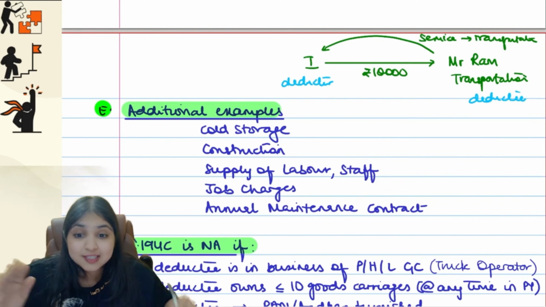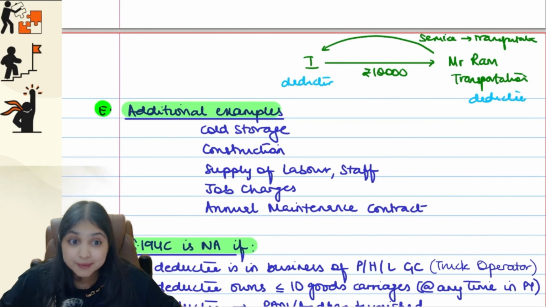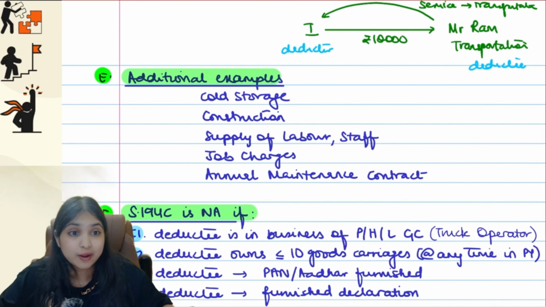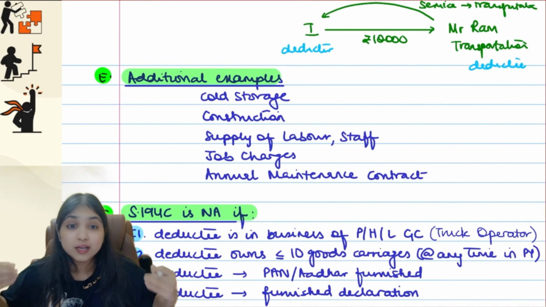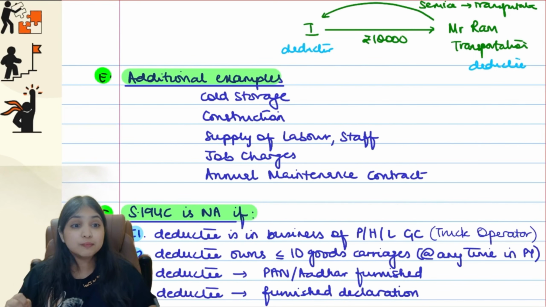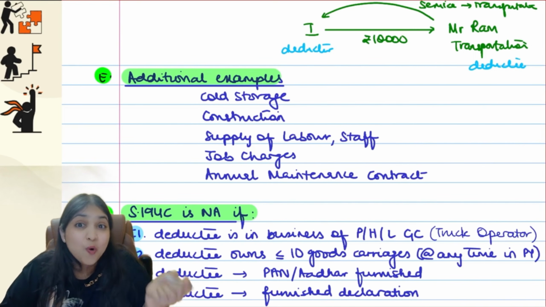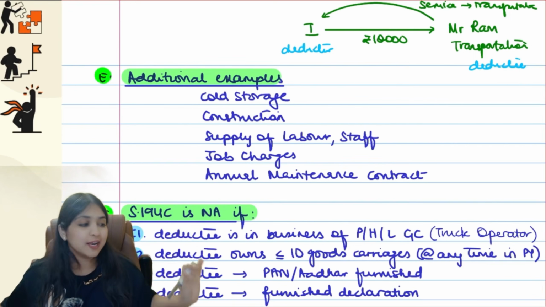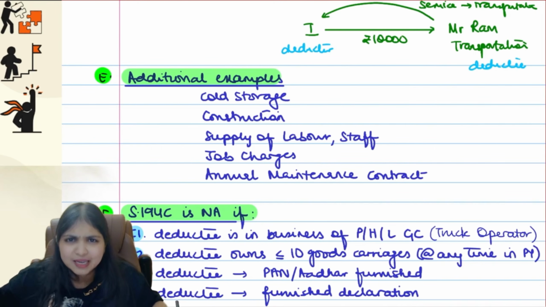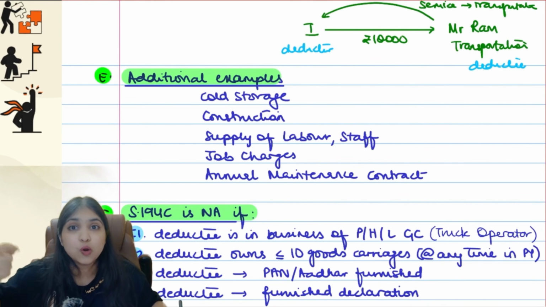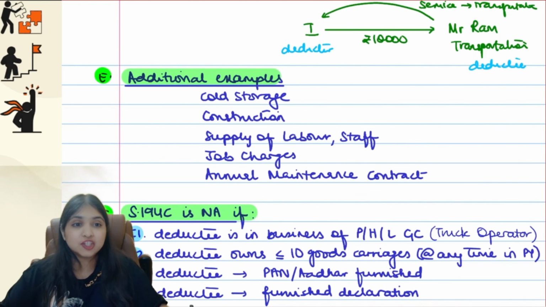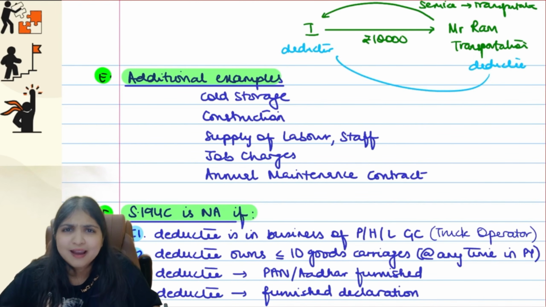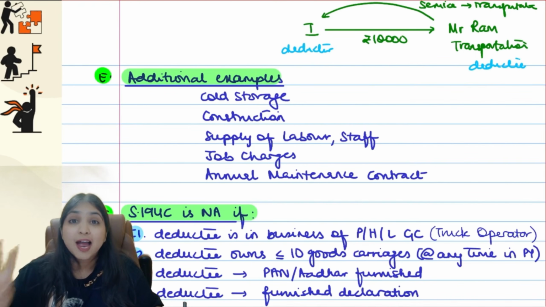Right guys, now this is where the special situation is. The special situation says 4 conditions. Condition number 1, the deductee Mr. Ram, he should be in the business of plying, hiring, leasing goods carriages, which means he must be in the trucks business, he must be a truck operator. Condition number 2, he is going to own trucks, right. He should not own more than 10 trucks in a year. Maximum at any point of time in the year, the number of trucks that he owns should not be more than 10. Third condition, the deductee Mr. Ram, he should furnish his PAN or his Aadhaar, at least one he has to furnish. And point number 4, he also has to give a declaration saying all these conditions are fulfilled.